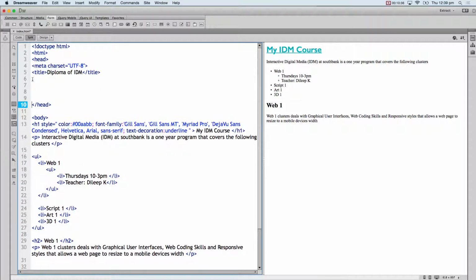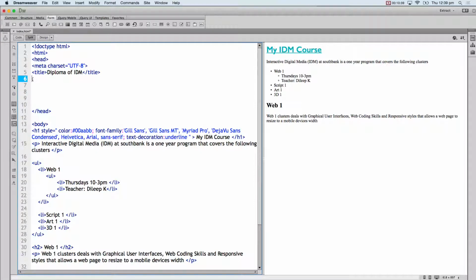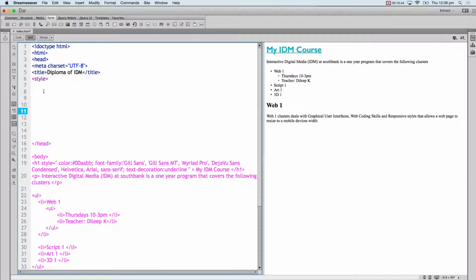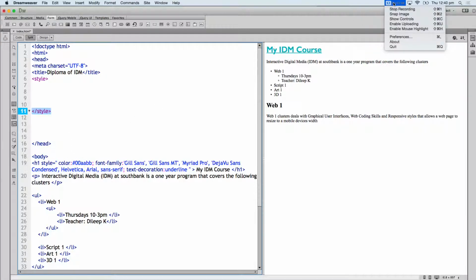Inside the head section, before the head section ends, I want you to put a style tag, and see the whole page color has changed because I have not ended the style. So style and end style. All of our style will come here, and eventually we will put the style in a separate file which will go in that folder we created, the styles folder. We will create a file there and we will link our HTML to that style. But we'll do that later. For now, try this. I'm going to leave this up on the screen and I'm going to upload the video.